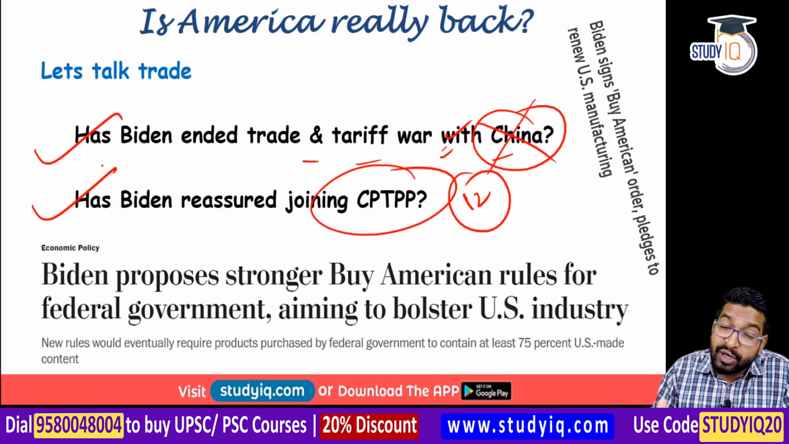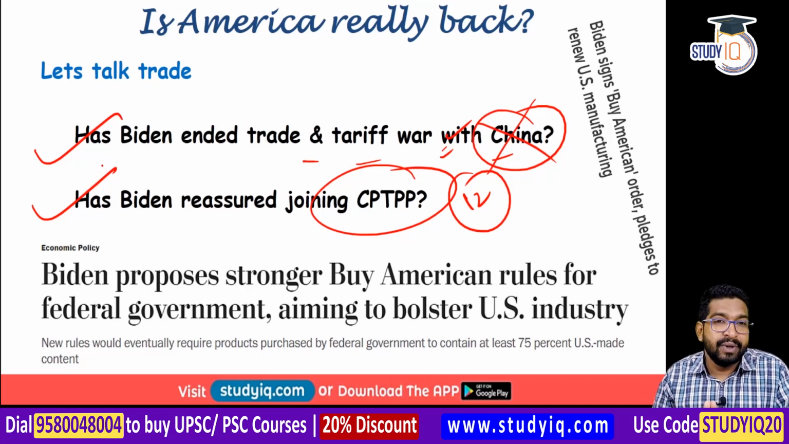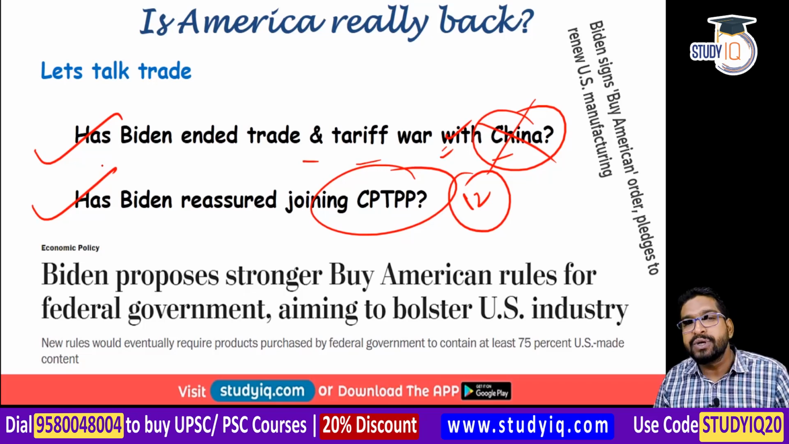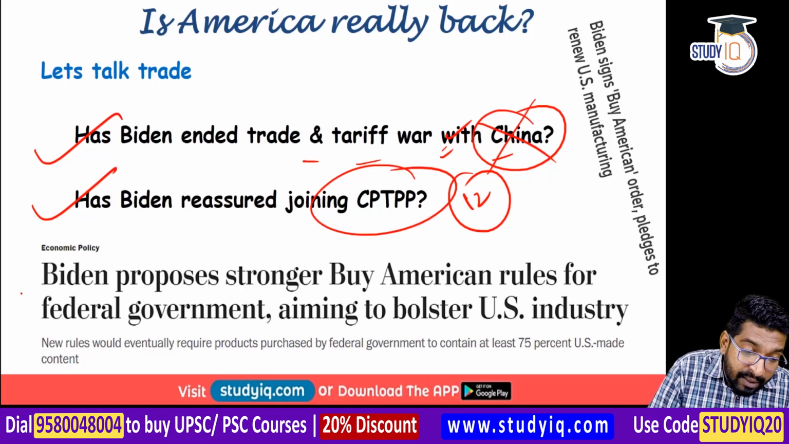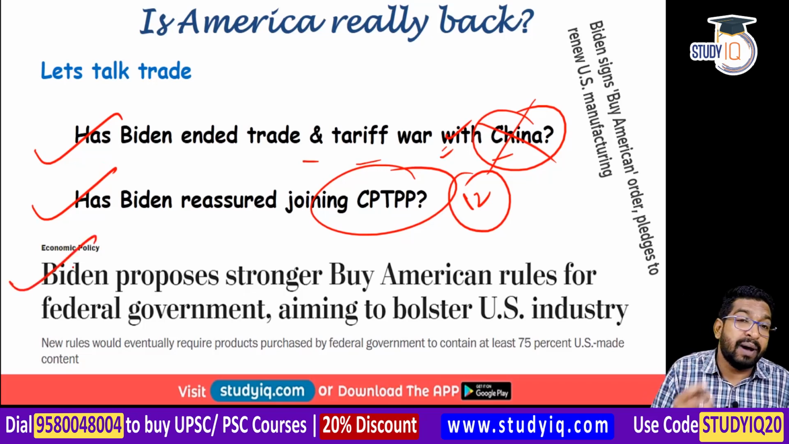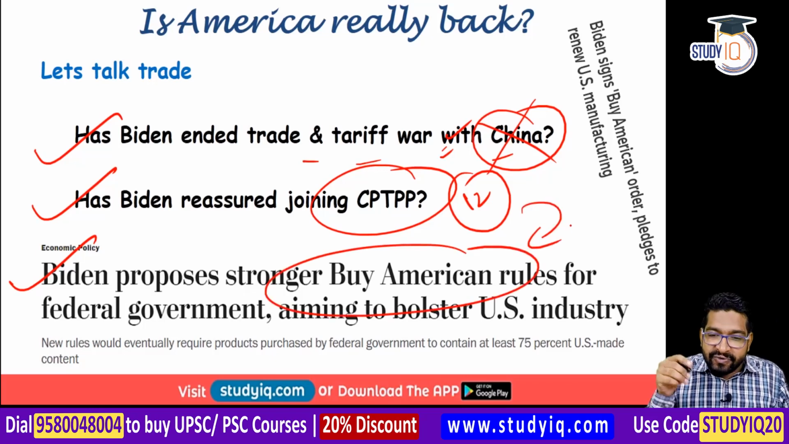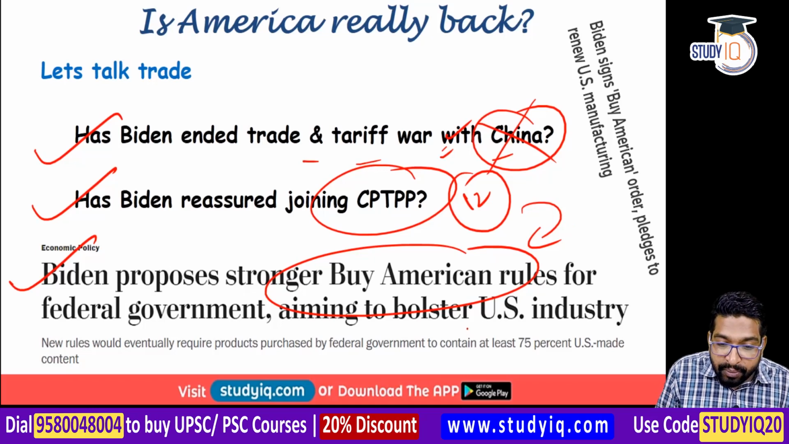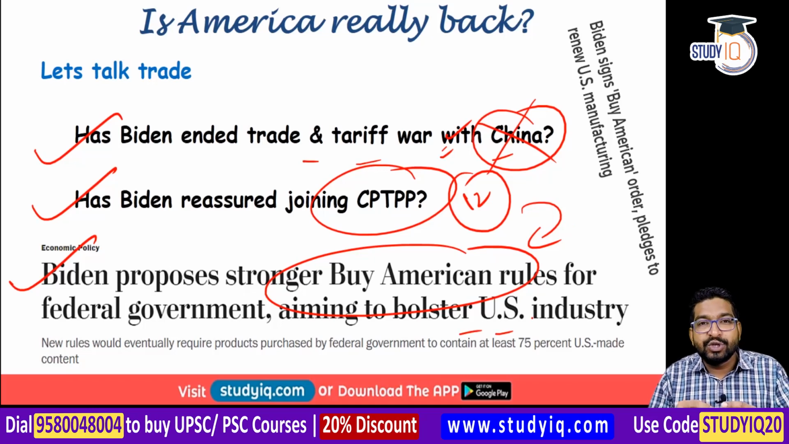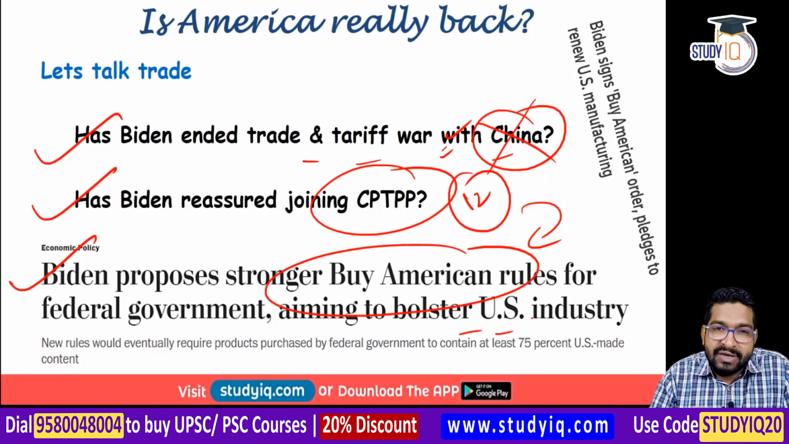Now, Trump's trade policies domestically, what was it? America first, America for Americans, American jobs. What is Biden doing? To a large extent, Biden is continuing those policies. You know that Biden has also proposed, in fact, he has passed an order for Buy American rules. That means the federal government is now going to buy products for which there would be a 75% US-made content requirement, right? Which is basically to boost the US industry. That means some sort of protectionism is still continuing.